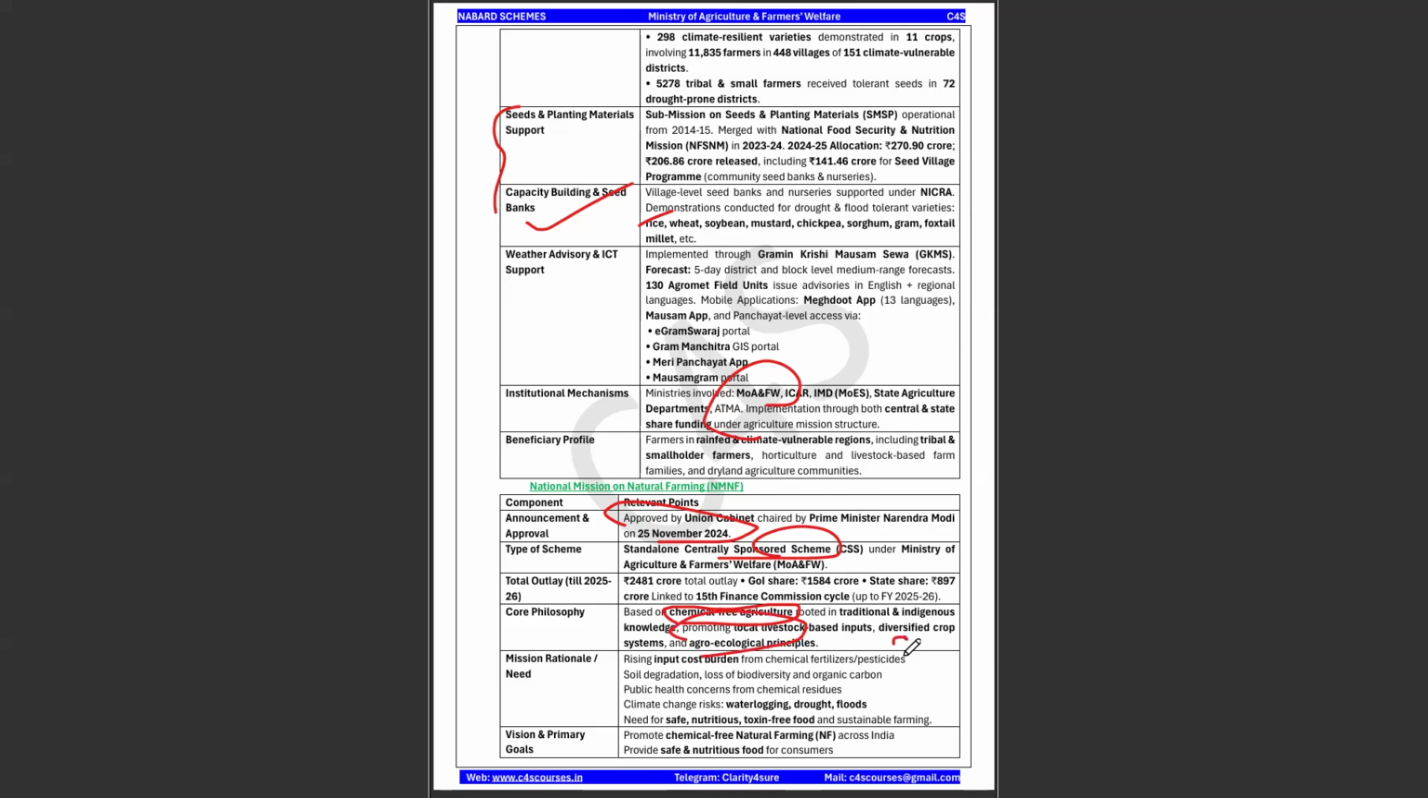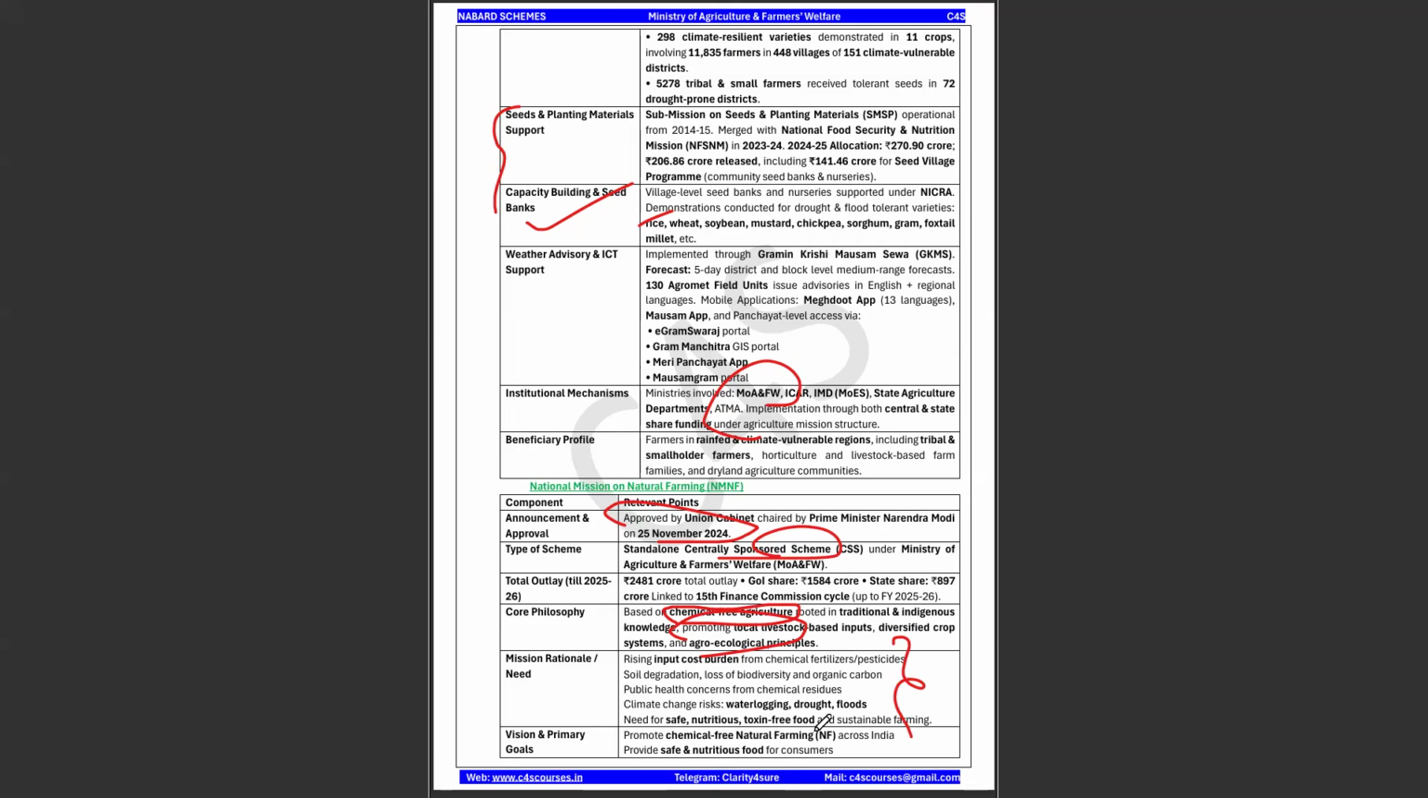Okay, so why has this mission been launched? Because see, the input cost for the fertilizers or the insecticides keeps on rising year on year, and which actually causes your soil also to degrade, which inadvertently affects public health also. So for the need of safe, nutritious and toxin free food and sustainable farming, this National Mission on Natural Farming has been implemented.